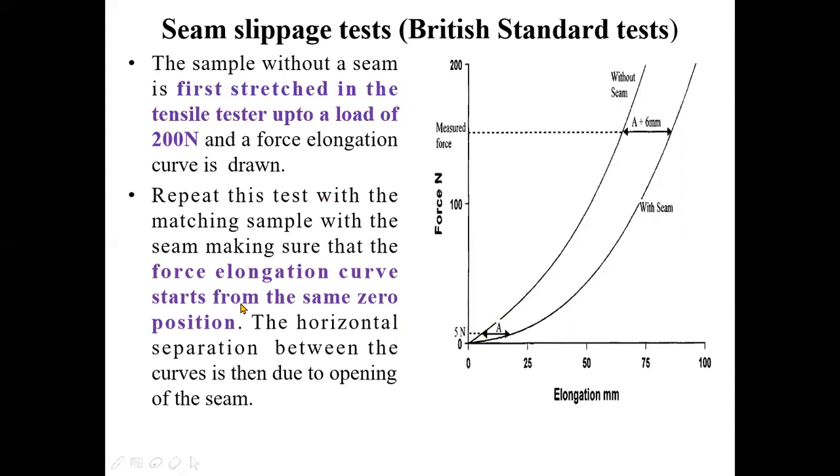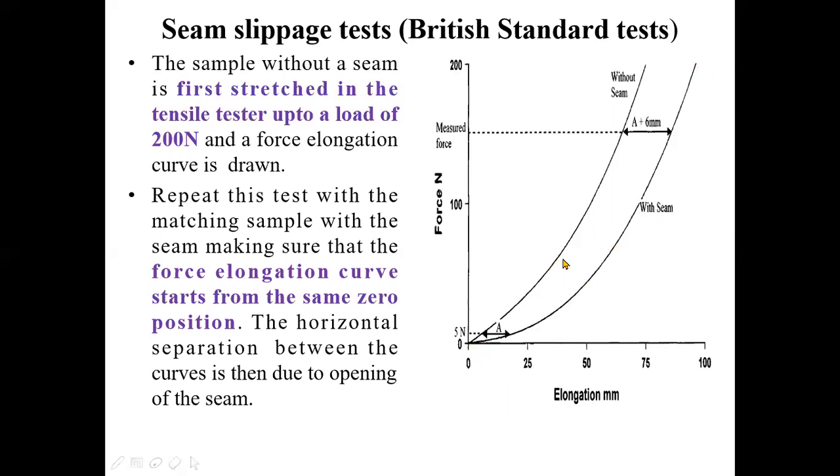Now, the same test will be repeated for the fabric which is with seam. But here we have to ensure that the load elongation curve starts from the same line. This is the load elongation curve produced for a fabric which is with seam.